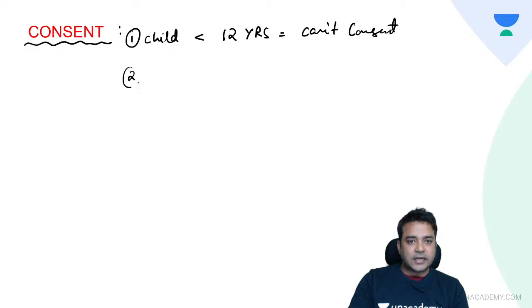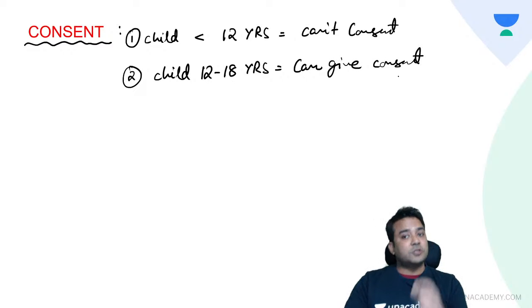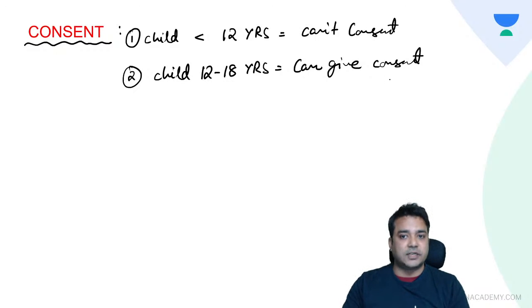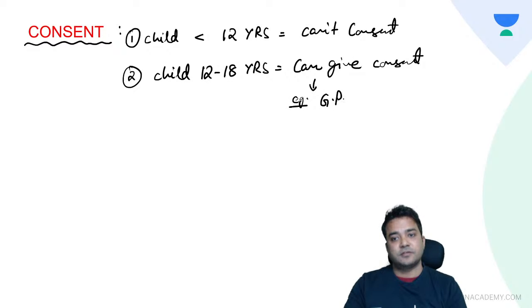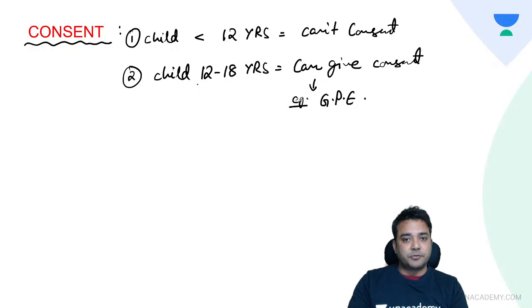Any child between 12 to 18 years can give consent for procedures not known to cause harm to the child, like a general physical examination. General physical examination is not known to cause any harm as such. So the child between 12 to 18 can give his or her consent.